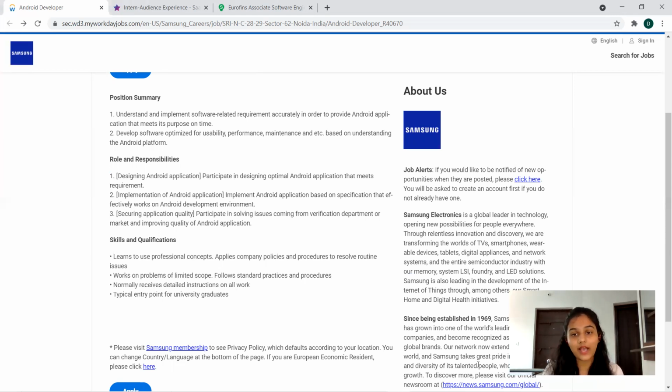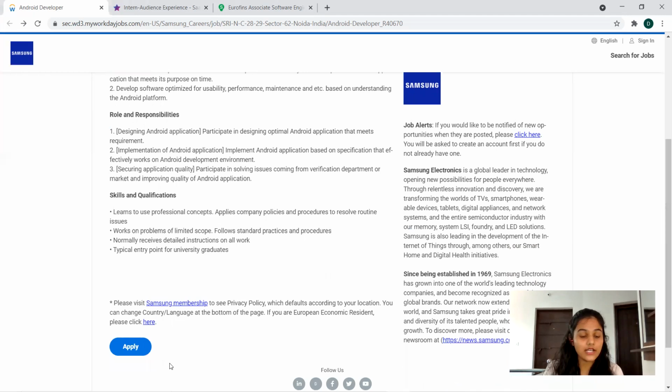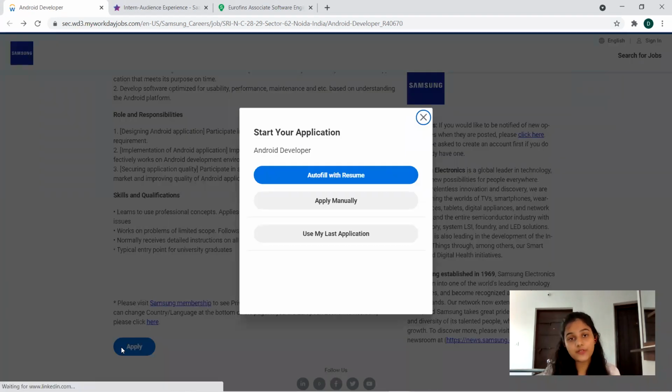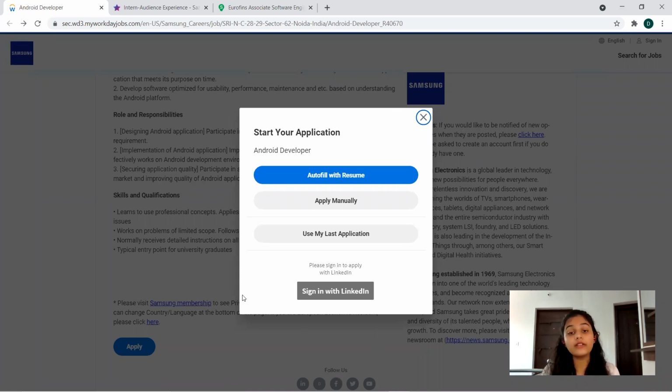To apply for that, you can go to the apply link where you have to give your personal details. There are three options here: autofill with resume, apply manually, and use my last application. With autofill with resume, you upload a resume as an initial stage, and the resume details will be autofilled to the application. You can just review that, and if any changes are needed, you can make them.